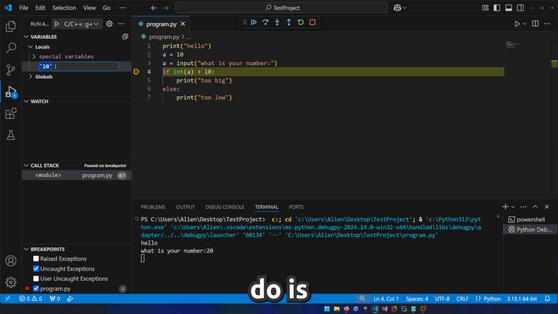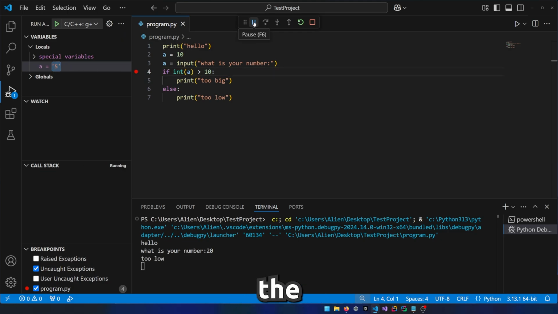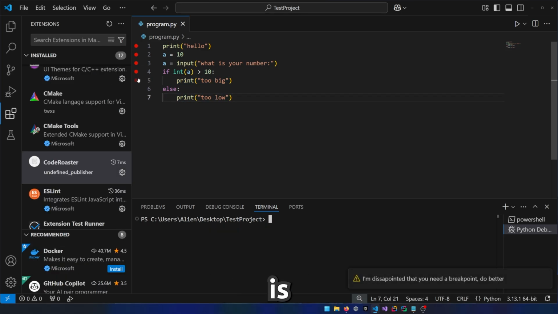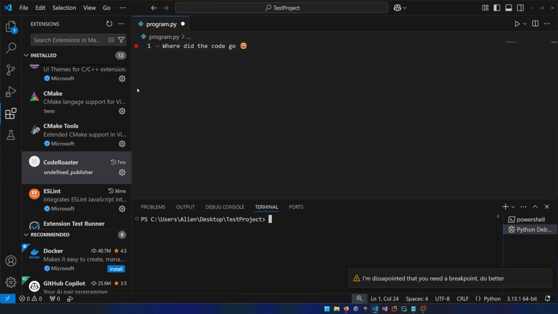Another cool thing that we can do is modify that value, so even if we typed 20, when I set the value here to 5, we get the too low message. Now with this extension you can still do this, but with only 5 breakpoints, which is very generous. Just watch.